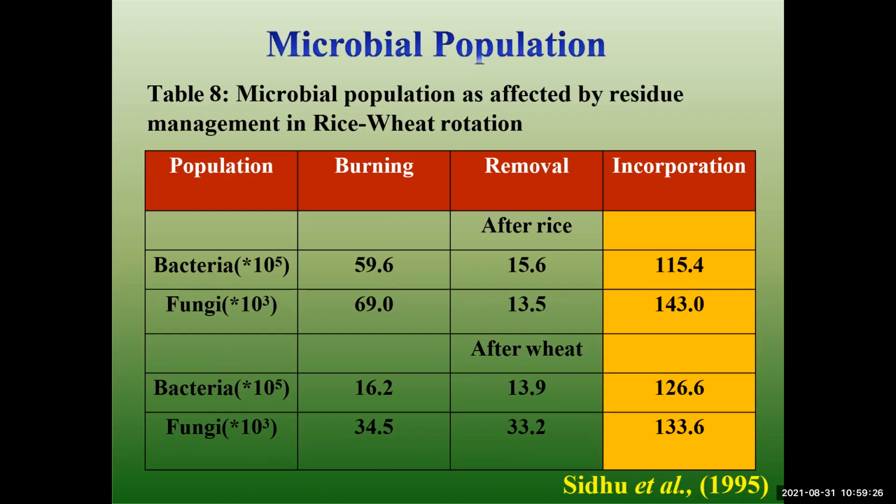And incorporation is 150.4 for bacteria and 143 for fungi. The bacteria of wheat is 16.2 and 34.5 for fungi, and 13.9 and 33.2 for fungi. So this is the microbial population affected by the residue management of rice-wheat rotation.